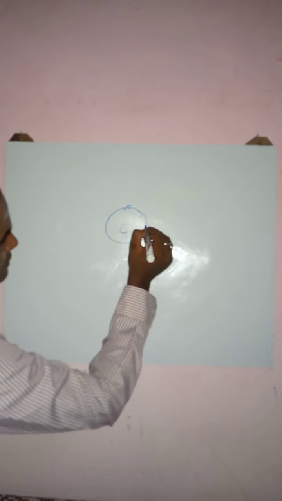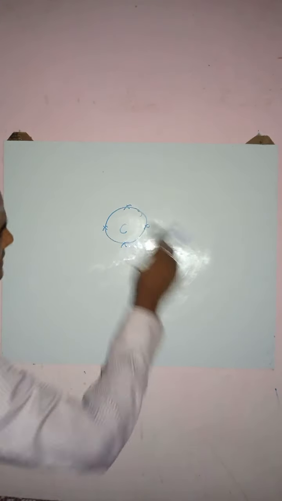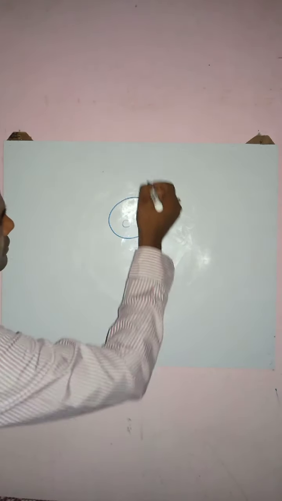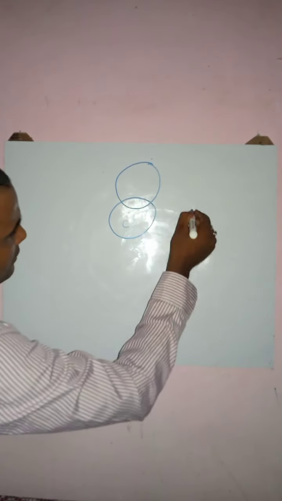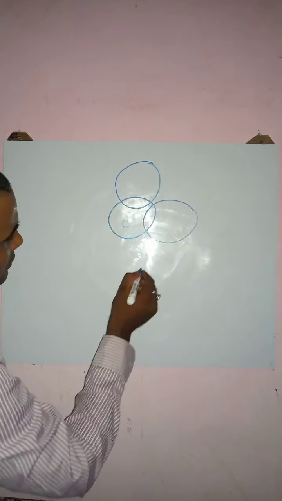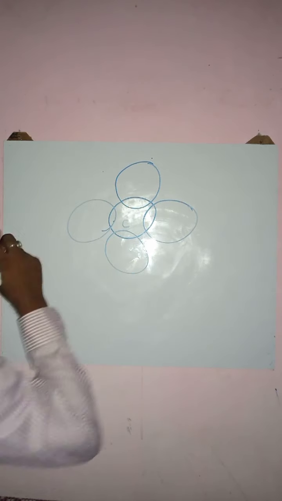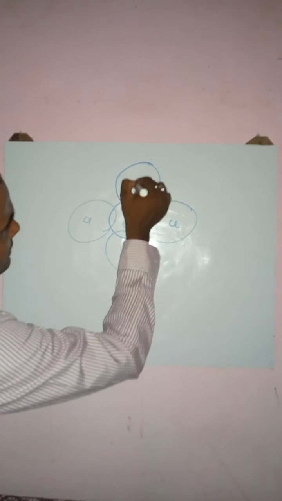Carbon, 1, 2, 3, 4. Mutual sharing took place here; no need to represent this. Here we now have chlorine, chlorine, chlorine, chlorine: Cl, Cl, Cl, Cl.